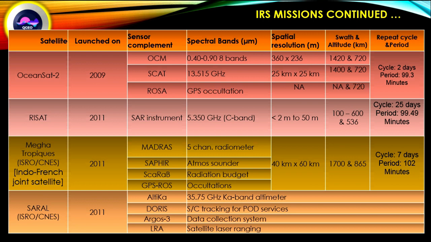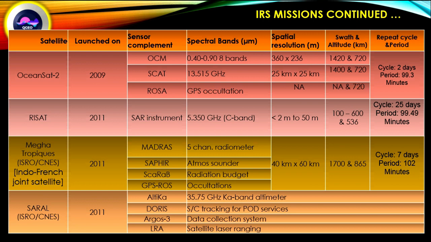First is a 5-channel radiometer. Second is ATMOS sounder, that is atmosphere sounder. ScaRaB, radiation budget, and GPS ROS, occultation.